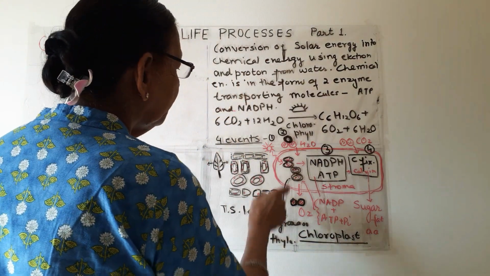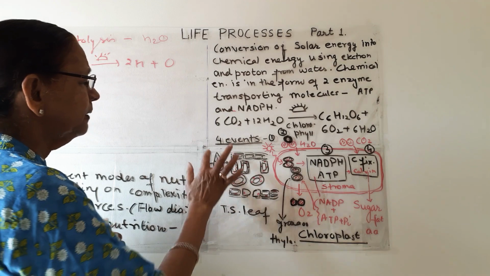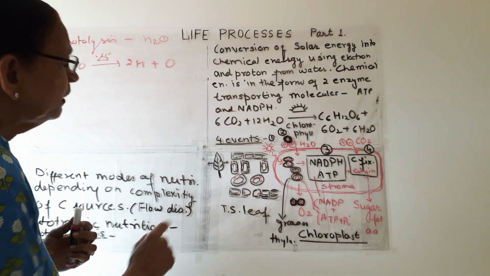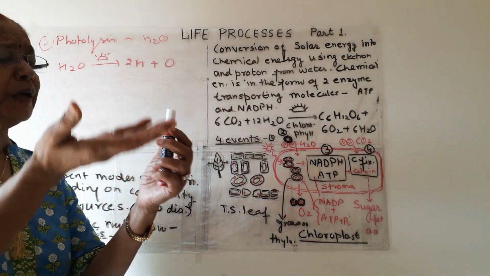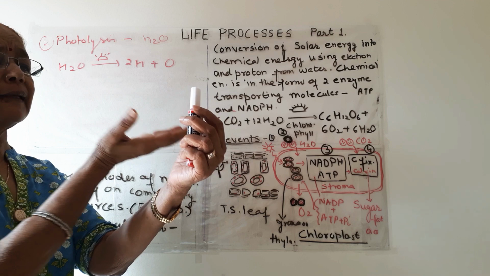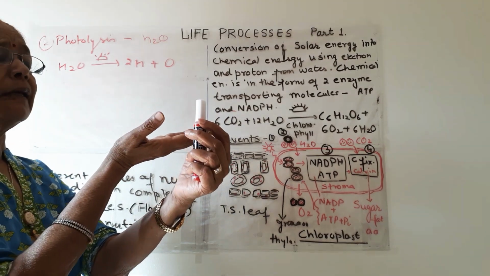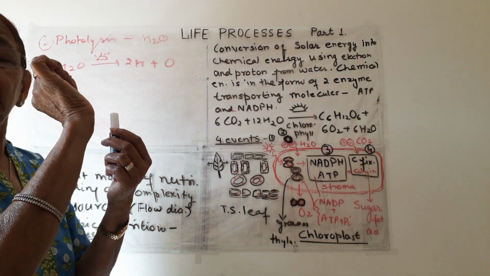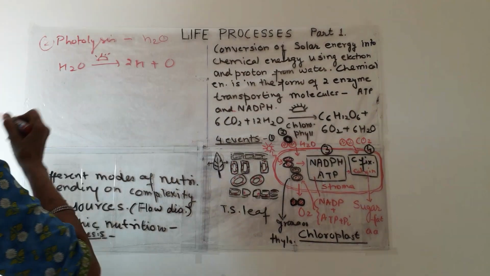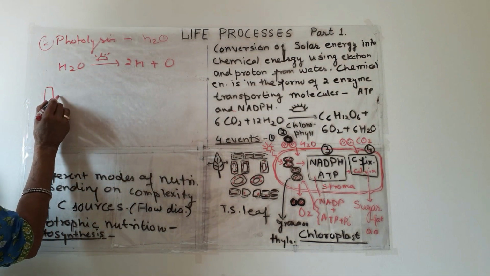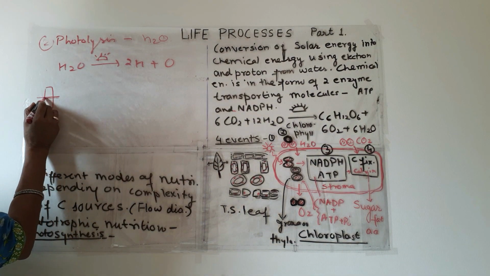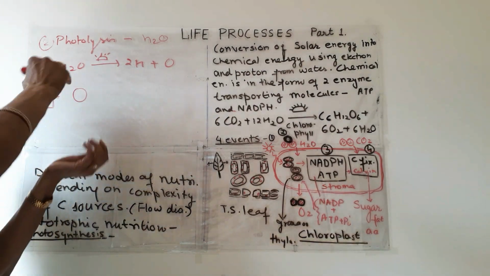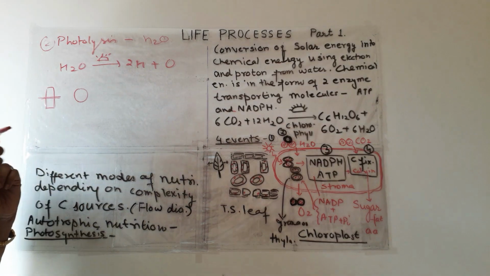Now, where these chlorophyll chloroplasts are present, I should have told you before this, but this is the TS of leaf. Suppose this is a leaf. If we cut a transverse section like this and a second incision like this, we will get a thin section. Suppose you are cutting cucumber. You cut like this and a second section like this, you will get a small slice of cucumber, and if you put it flat on the slide, you will see it like this.